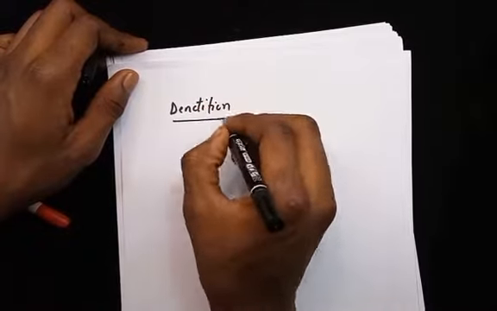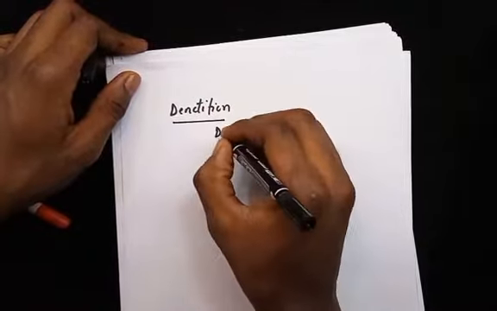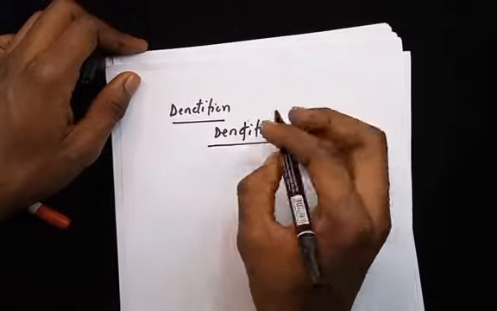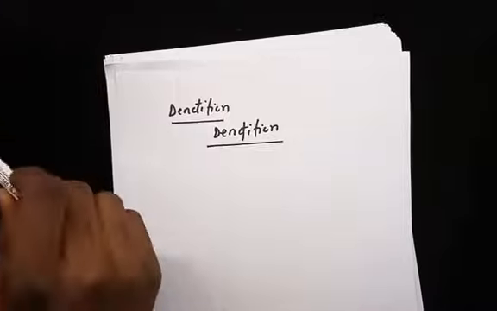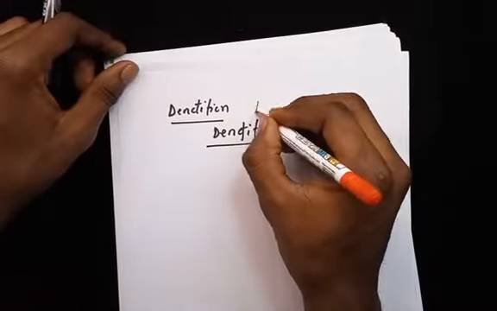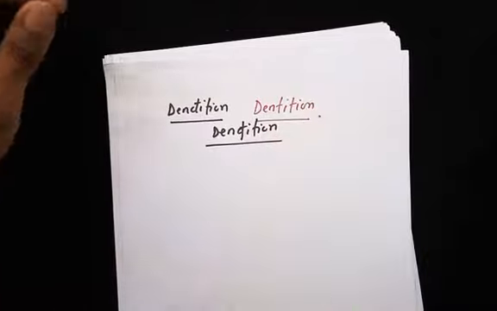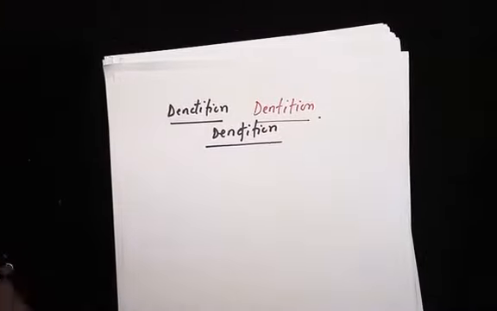Dentition. Okay, so let's spell this better. It's dentition. If I spell it one wrong time again, I will forget about the spelling. So it's dentition. Yes, there you go. Alright, so that's dentition. Now, dentition is the arrangement.